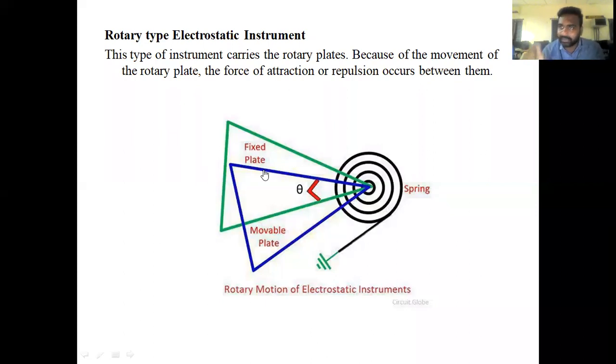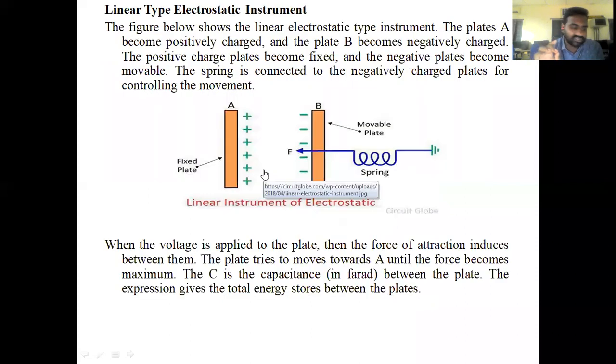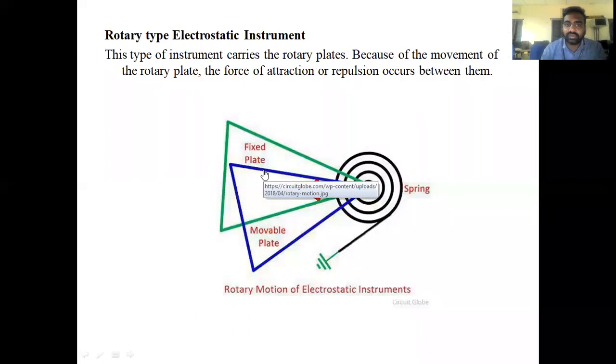The operating principle is the same for the linear type and the rotating type, but only the construction is different. Previously we discussed the construction with linear type plates. Here we are discussing it with vane type plates. It is a sectored type of plates, one a fixed plate and the second a moving plate. So this is about the two classifications.